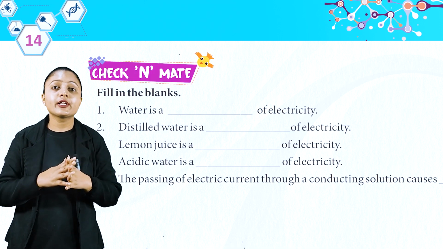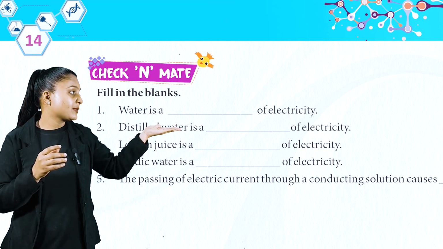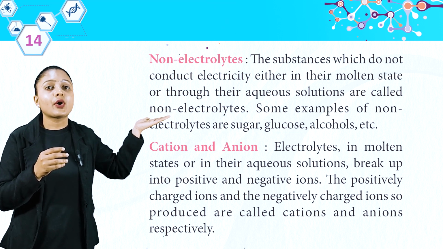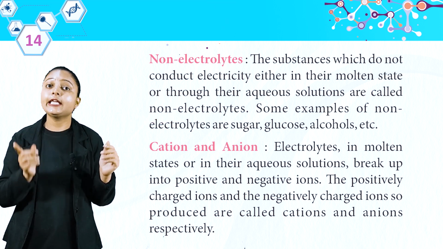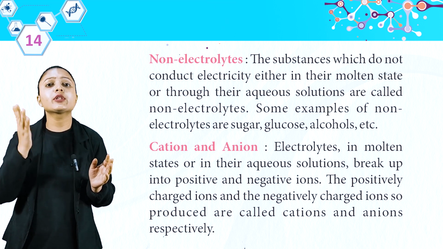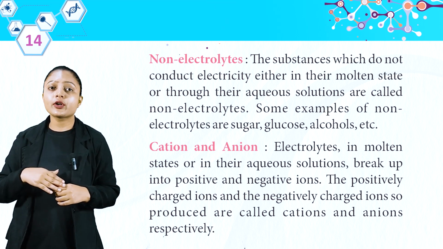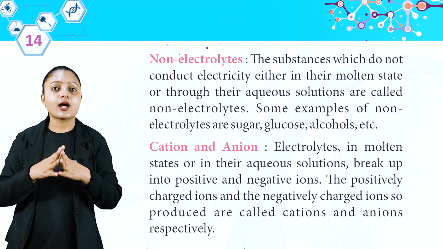Now, after gaining knowledge of all the above topics, let's check and mate. Fill in these blanks by yourself. Let's see the definition of non-electrolytes. The substances which do not conduct electricity either in their molten state or through their aqueous solution are called non-electrolytes. Some examples of non-electrolytes are sugar, glucose, alcohols, etc.